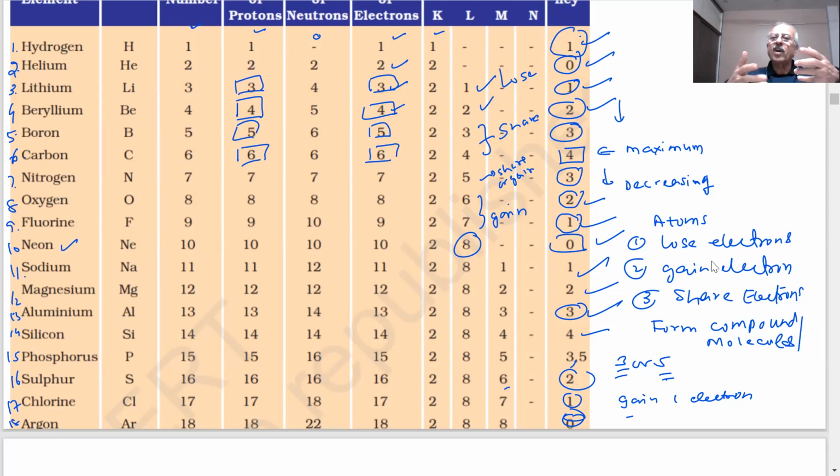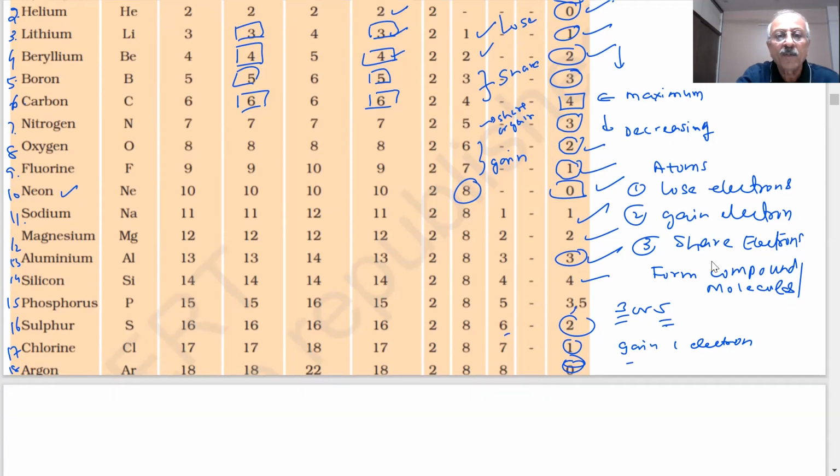So how do they complete the octet? If they can lose 1 electron, easy. 2 may be easy, but if 3, then it is difficult. They will share. And if they have 7, they will try to gain 1 electron. It is easier energetically. So energy requirements are there in all these cases in order to decide this.